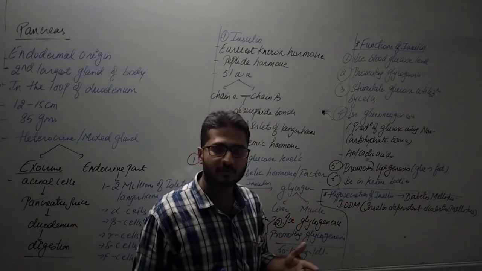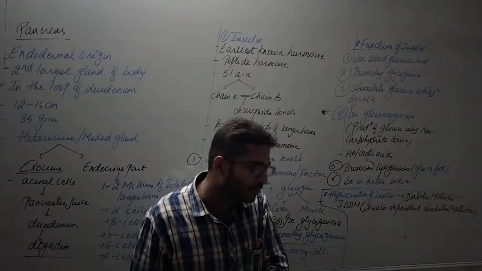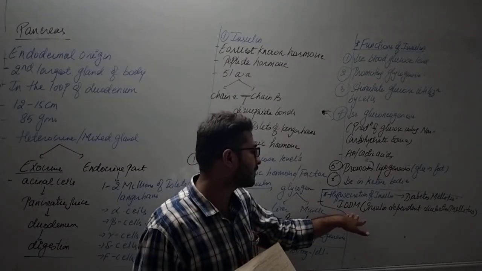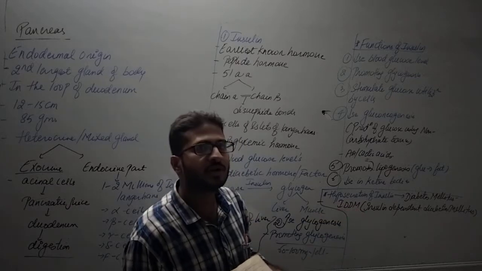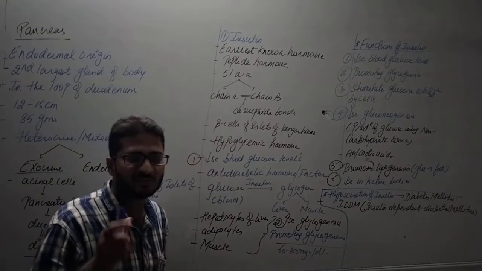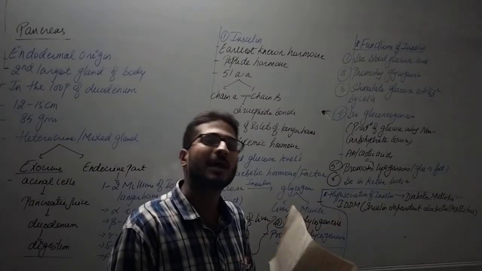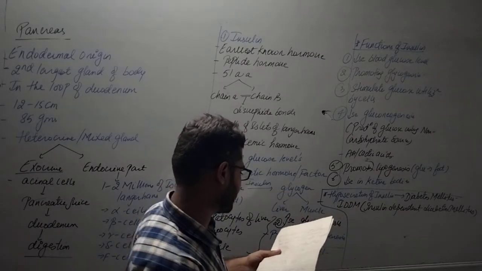Actually there are two types: insulin dependent diabetes mellitus and non-insulin dependent diabetes mellitus. So the first diabetes is IDDM, insulin dependent diabetes mellitus. That means it is dependent on insulin. Why? Because it is hyposecretion of insulin.